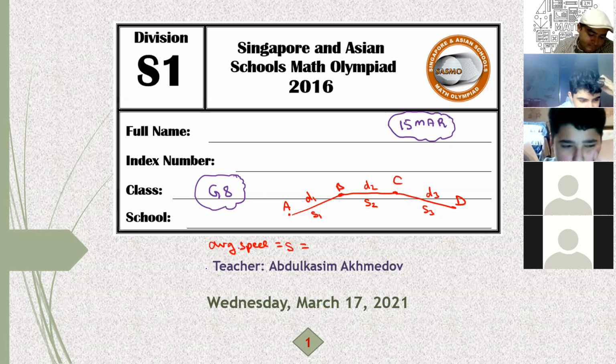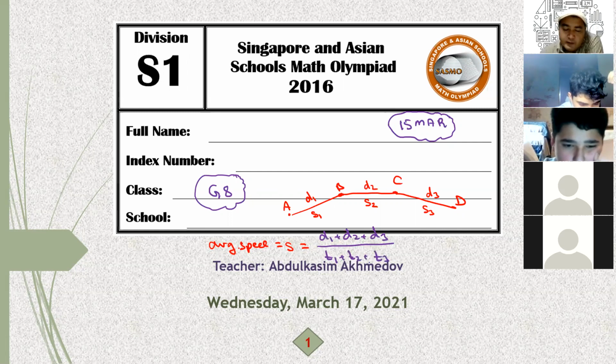No, we just get D1 plus D2 plus D3, divided by S1 plus S2 plus S3. Final distance divided by time. Yes, distance divided by average time.